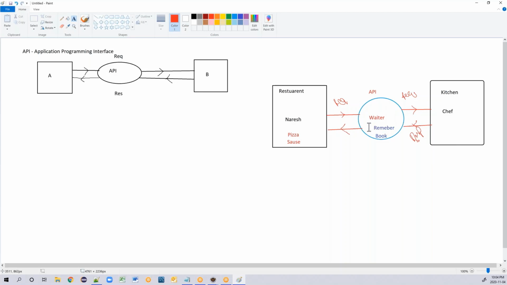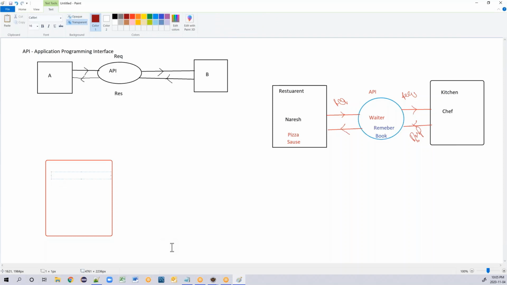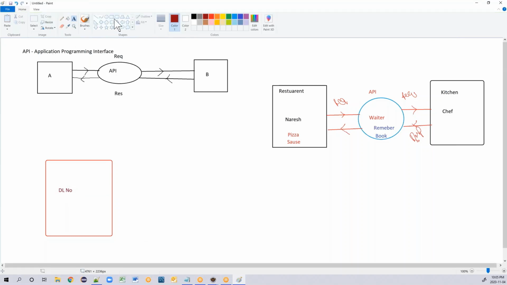Okay, so this is a simple example of a restaurant. Now let's see on an application where exactly your API is sitting. So consider I'm going to my website. In my website, there is a form where people's details are stored. Okay, in that form, we have the details something like this. So it has a first name, or a simple thing is it has some driving license number. I'm working on an insurance project. It has a driving license number.